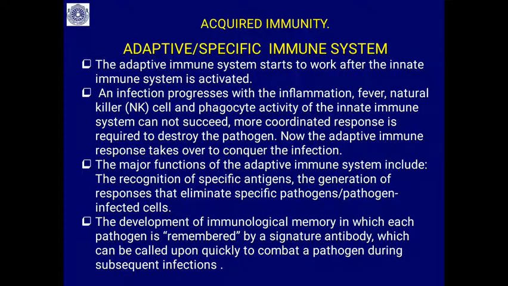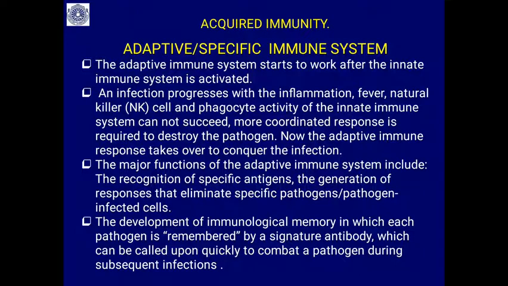When it cannot succeed, a more coordinated response is required to destroy the pathogen. Now the adaptive immune system comes into the picture. The adaptive immune response takes over to conquer the infection. The major functions of the adaptive immune system include the recognition of the specific antigen. Unlike innate immunity, the adaptive or acquired immunity recognizes these antigens or pathogens, then generates a specific response to eliminate these pathogens or pathogen-infected cells.